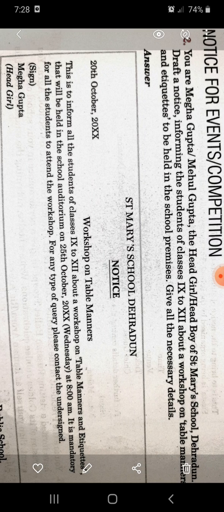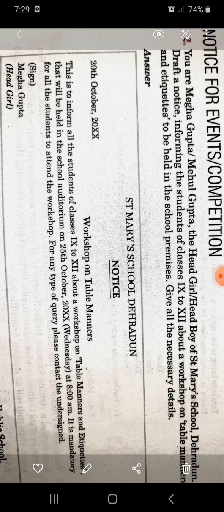This is to inform. No need to use personal pronouns. Use third person always. And no need to write in active voice. Use passive voice always. So this is to inform all the students of class 9 to 12th. We are going to inform you, but we don't mention it by saying we are going to inform you, because there is no need to use personal pronouns like I, we, you, they.